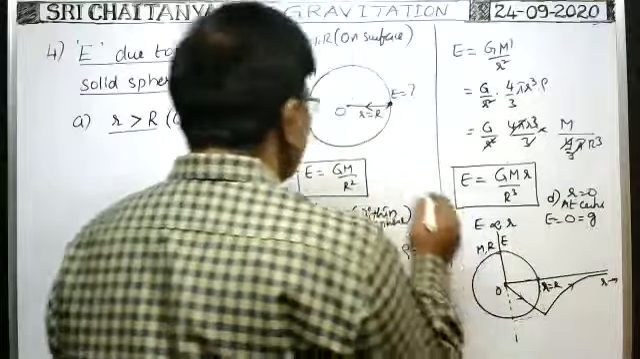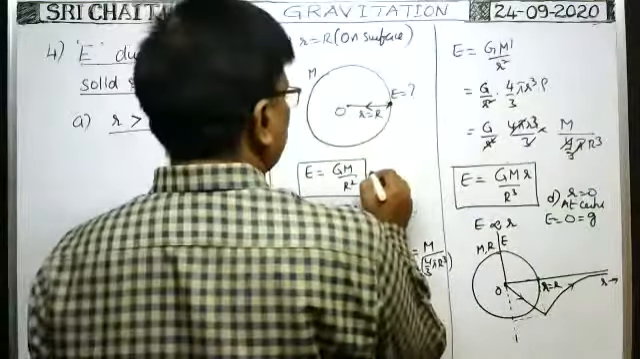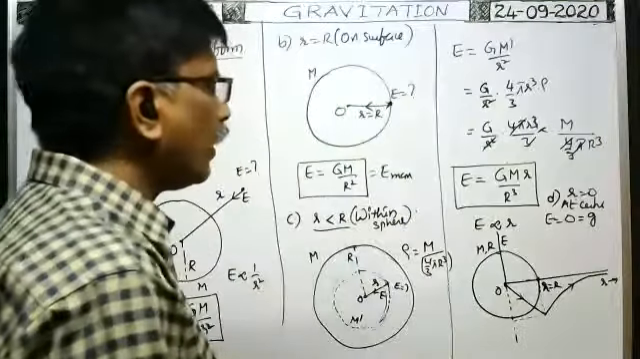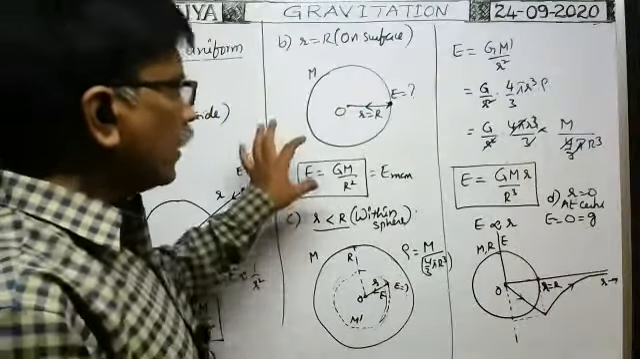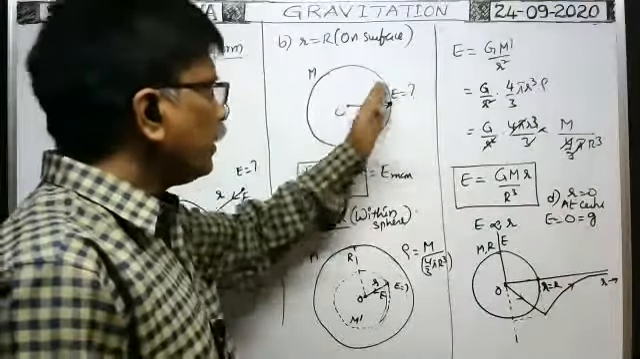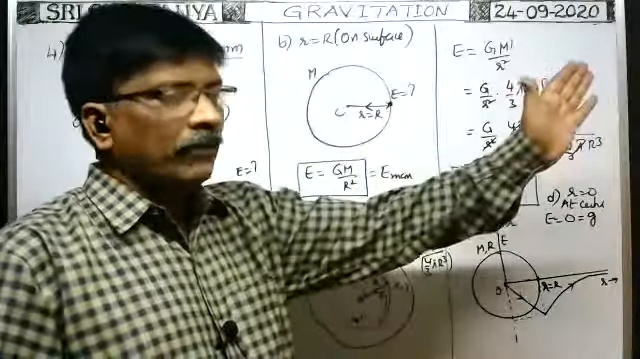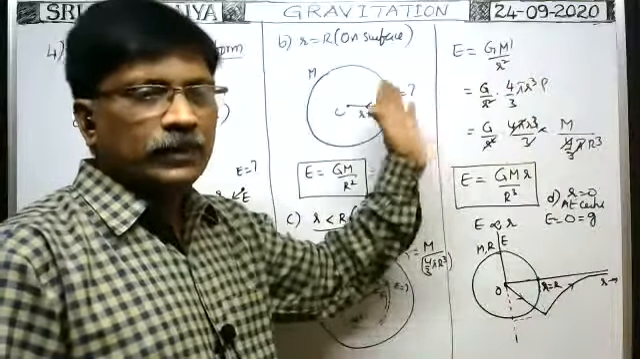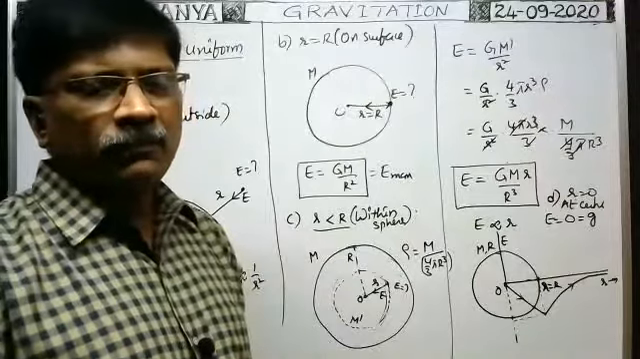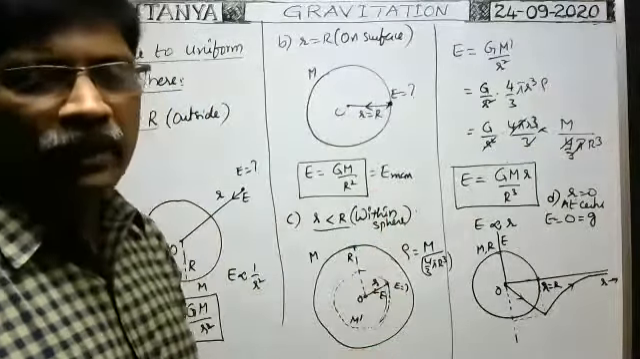Therefore, E is maximum only on the surface of any solid sphere or planet. Intensity of gravitational field is maximum only on the surface of the solid sphere. When you go inside, or when you go outside, away from the center of the solid sphere, from the surface, the intensity of gravitational field decreases. So it is maximum only on the surface.